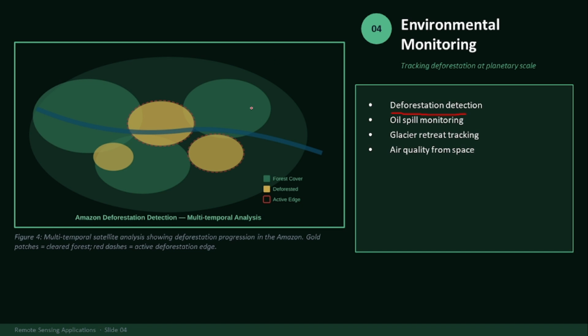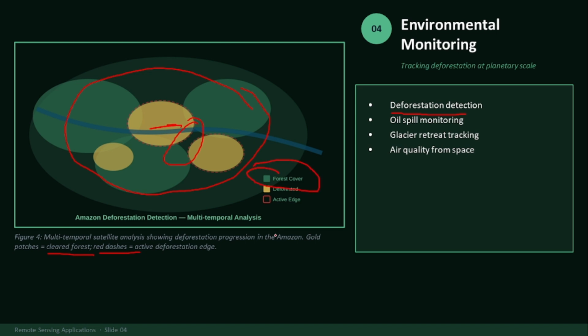Here you can see an example of Amazon deforestation detection, multi-temporal satellite analysis showing deforestation progression in the Amazon. Gold patches, as you can see here, these are the gold patches. These are showing clear forest. Red dashes, these are the red dashes. These are showing the active deforestation edge, and this is showing the forest cover.